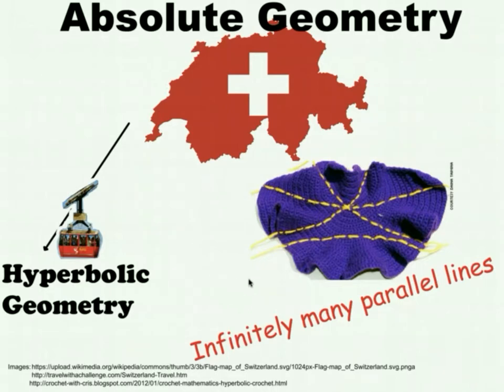The picture we have shows a hyperbolic plane crocheted, and we see a line, and then we have a point not on the line, and through that point you can see stitched three lines, all of which are parallel to the given line, meaning they will never intersect no matter how far they go. So we can see three lines, and ultimately we could stitch and see there are infinitely many lines parallel to the given line in hyperbolic geometry.